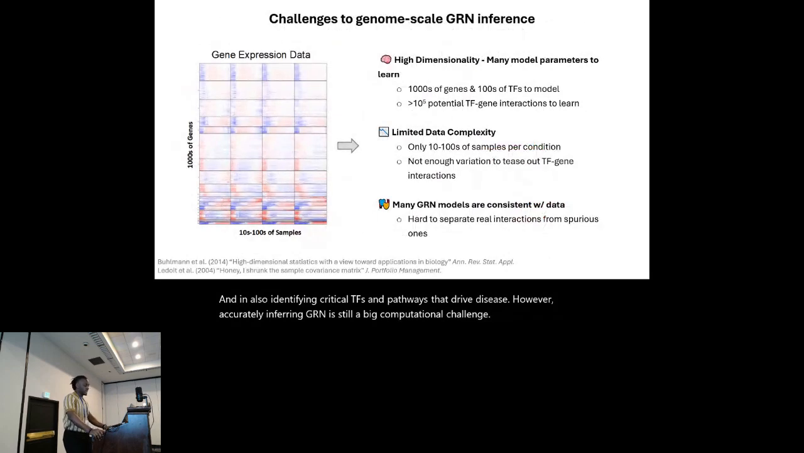One of these challenges is high dimensionality. There are many model parameters to learn. Oftentimes, we have potential TF gene interactions as many as 1 million or greater. Then we usually do not have enough variation to tease out TF gene interactions. Also, it's difficult to separate real interactions from noisy or spurious correlation. So the core question is, how do we narrow down the possibilities and recover the true underlying regulatory architecture?